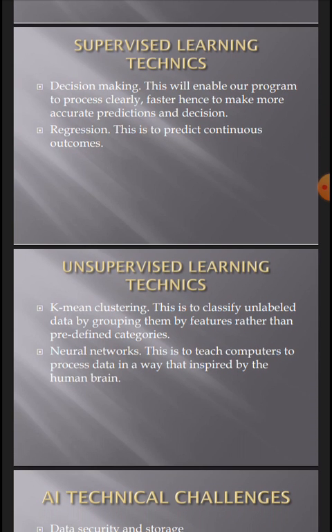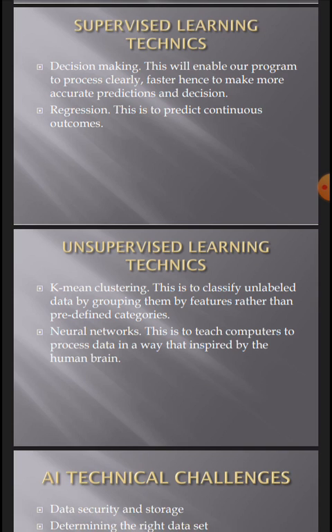Unsupervised learning techniques here: there is K-means clustering. This is to classify unlabeled data, since unsupervised learning uses unlabeled datasets. So K-means clustering helps us group this data by feature rather than predefining categories. Neural networks will help us to teach our computer to process data in a way that the user is inspired.